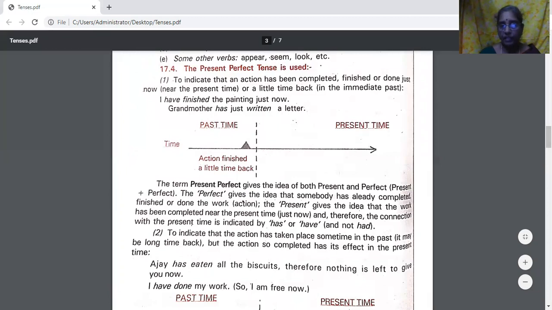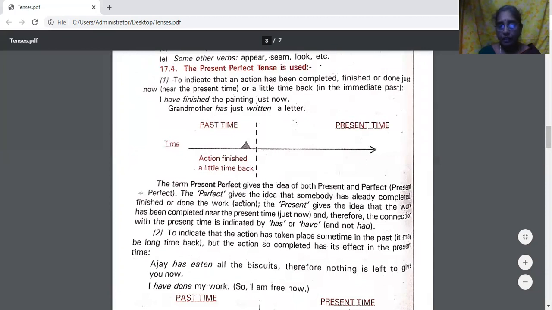The present perfect gives the idea of both present and perfect. The perfect gives the idea that somebody has already completed, finished, or done the work. The present gives the idea that the work has been completed near the present time. So therefore, the connection with the present time is indicated by has or have and not had. We use has or have.